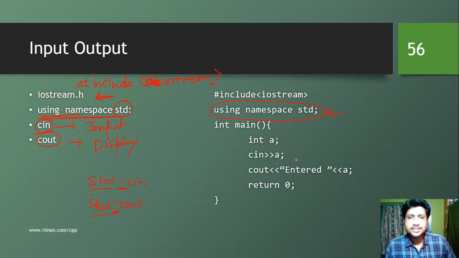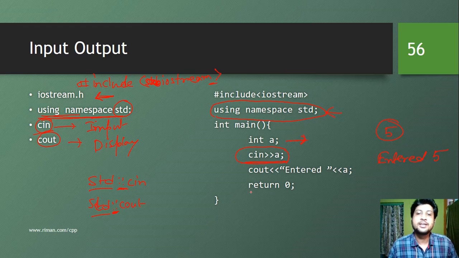So just take a look at this particular example. int main, int a. So we are going to create a variable a, in which we are going to take input. So cin a. So we have taken an input from the console. So suppose the user has entered 5, then cout entered a. So the output will be entered 5, and it will return. As main returns int, we have the return 0 statement. So this is how you can take input and print something on the screen using cin and cout statements.